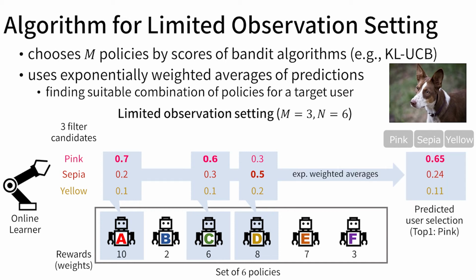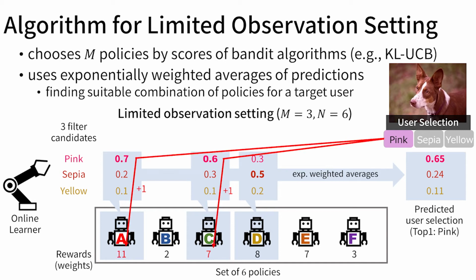The online learner computes exponentially weighted averages of probabilities based on rewards of policies. The rationale is to combine multiple policies to generate personalized preference models for target users. The online learner then obtains the user's filter selection to update the preference models. In this case, the user selects the pink filter.